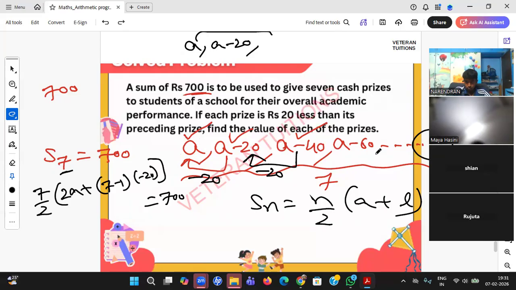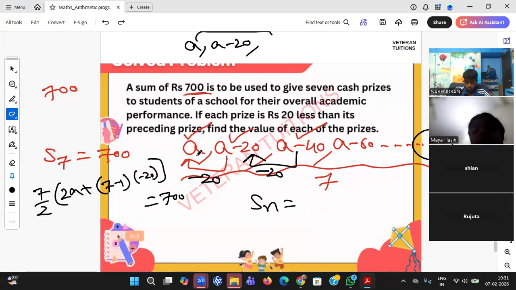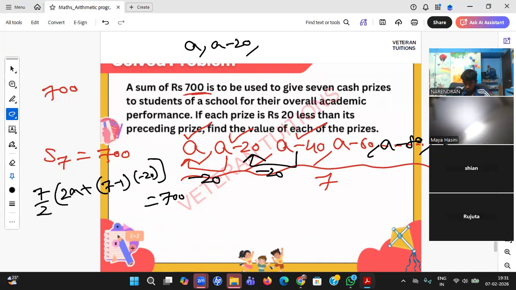If you are writing this sequence like this: first fellow A, second fellow A minus 20, third fellow A minus 40, fourth fellow A minus 60, fifth fellow A minus 80, sixth fellow A minus 100, seventh fellow A minus 120. Now you can say, sir, I have first term, I have seventh term or the last fellow. Then you can use this formula. But it is 7 students, so that is easy to write. If the question had 100 students, can I write this sequence? So accordingly, you use the formula. Understood, Jahnavi? Yes, sir.